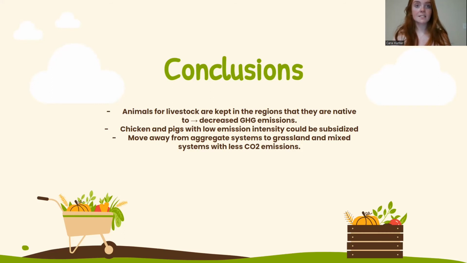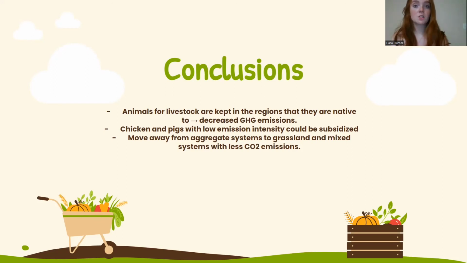And now lastly, onto the conclusions. All of these results to the different hypotheses presented aid in answering the main research question of how the livestock industry contributes to greenhouse gas emissions. So firstly, the results of the chi-square test of independence indicate that there is not an association between continent and proportion of animal species.